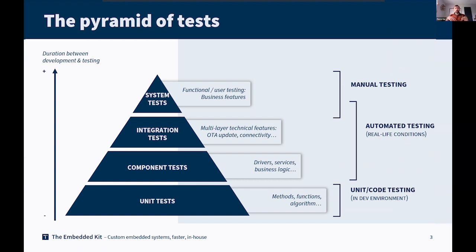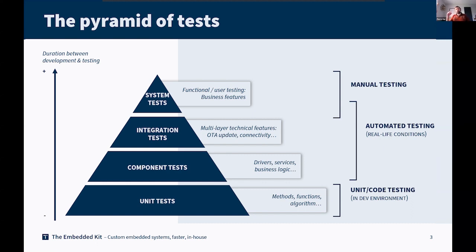Let's take a few minutes talking about what we call the pyramid of test. That's more or less how we can describe the levels of testing we can provide. We will start with the really low-level testing, what we call unit testing. It's not really part of the pyramid of test, in fact it should not be there, but I would like to differentiate the different levels of testing we have in a testing environment. Unit testing is really dedicated to an algorithm or a dedicated function. I'm pretty sure that everybody is aware of different frameworks that allow this type of testing, of a small part of the code that you've developed.